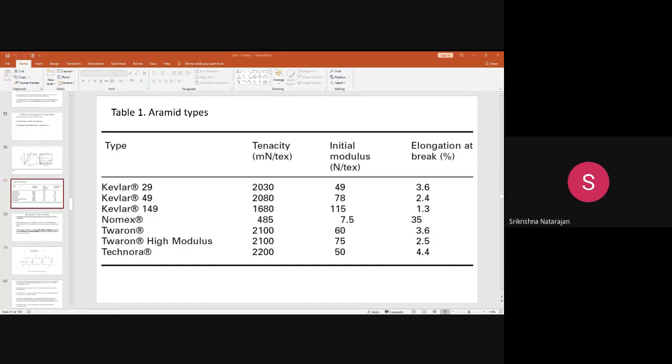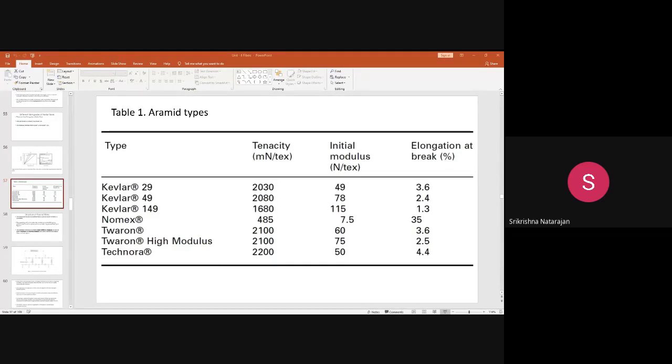You can see here there is a repeating unit of the Kevlar molecule, which is connected to the other molecules with the help of intermolecular hydrogen bonding. So this is how the molecular structure of the Kevlar looks like. There may be some little differences in the chemical structure, as I've told you, in the 29 or 49 or even 149. But generically, all these para-aramid fibers contain the para-oriented ring, which you can see here.